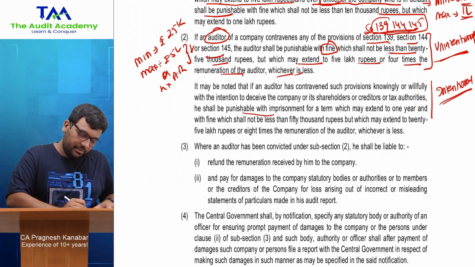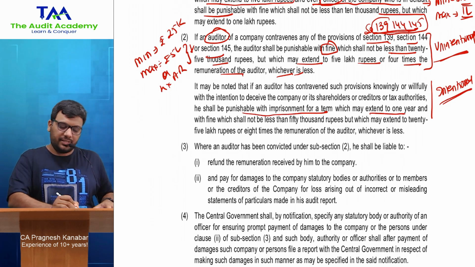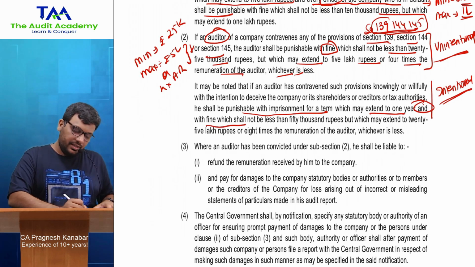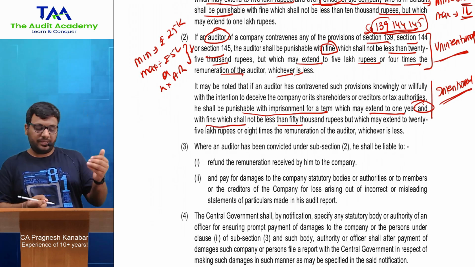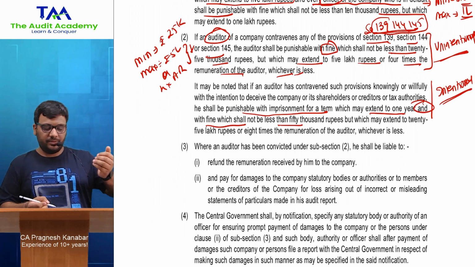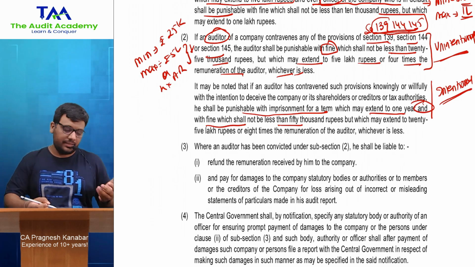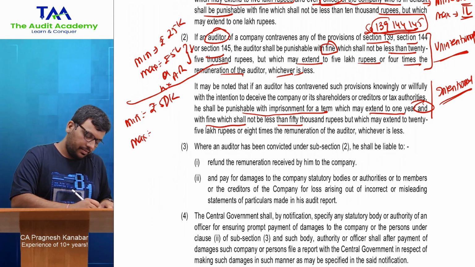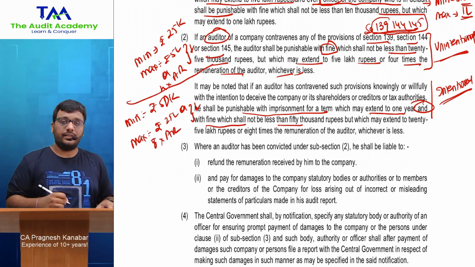He will be punishable with imprisonment for a term which may extend to 1 year and with fine which shall not be less than 50,000 rupees but which may extend to 25 lakh rupees or 8 times the remuneration of the auditor, whichever is less. So for the fine, the minimum is rupees 50,000 and the maximum is rupees 25 lakhs or 8 into auditor's remuneration, whichever is less.